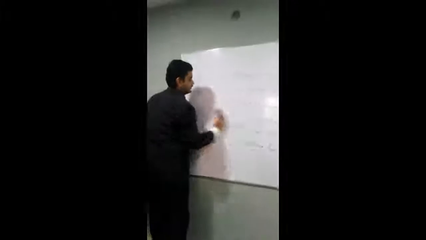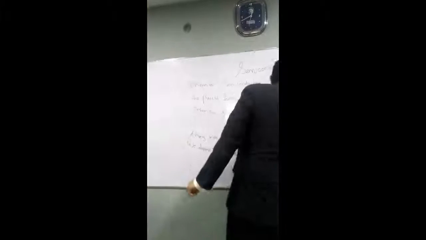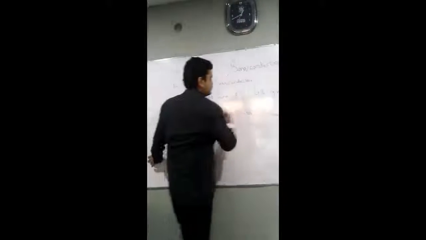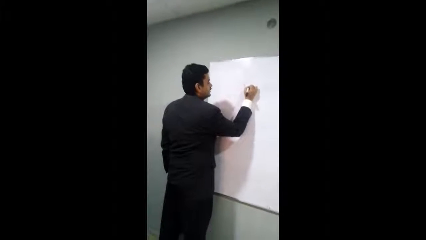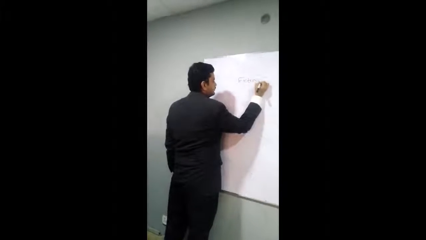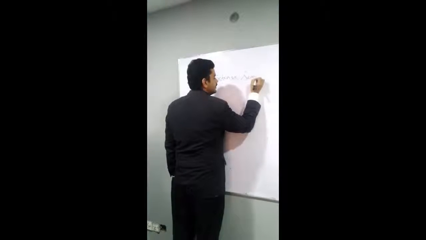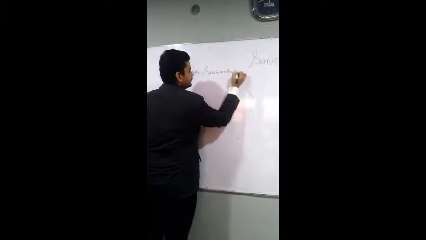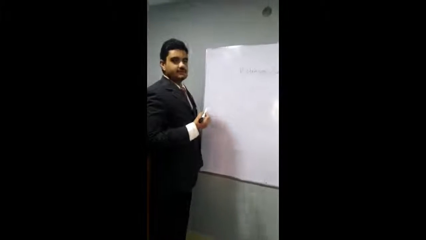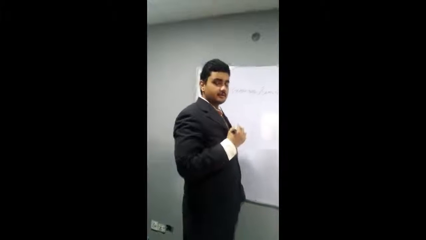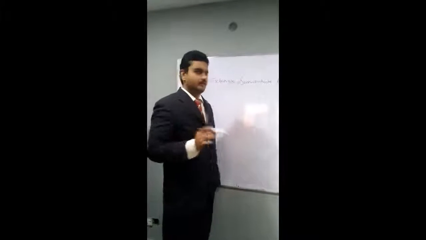Now we are going to discuss the extrinsic semiconductor types. There are two types of extrinsic semiconductors. Before discussing the two types of extrinsic semiconductors, we should know what doping is, right?